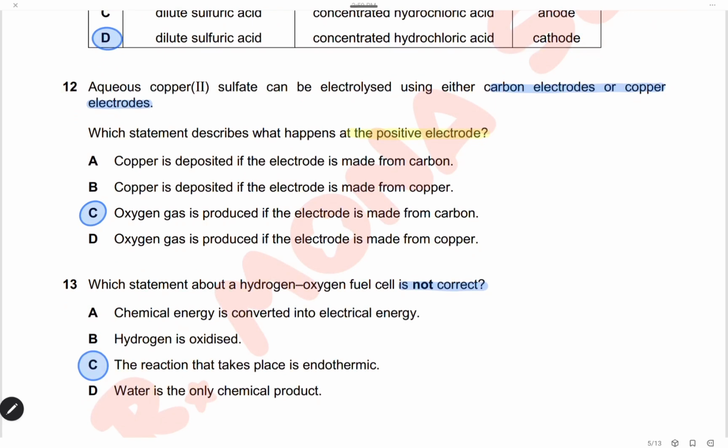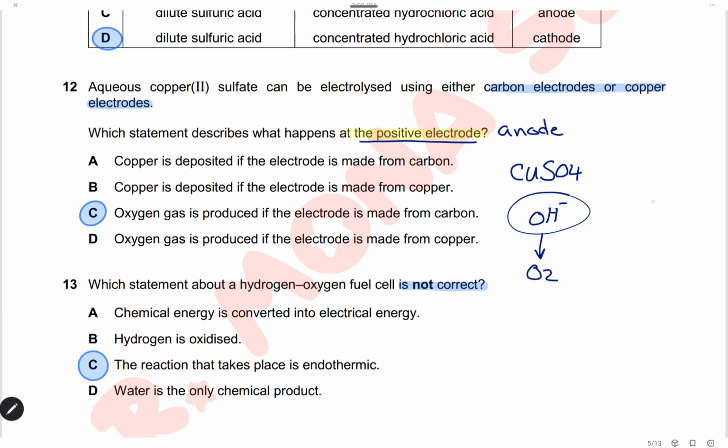Question 12. Aqueous copper 2 sulfate can be electrolyzed using either carbon electrodes or copper electrodes. Which statement describes what happened at the positive electrode? The positive electrode is the anode. In the case of electrolysis using carbon electrodes at the anode, we will have OH ions attracted to the anode to form oxygen gas.